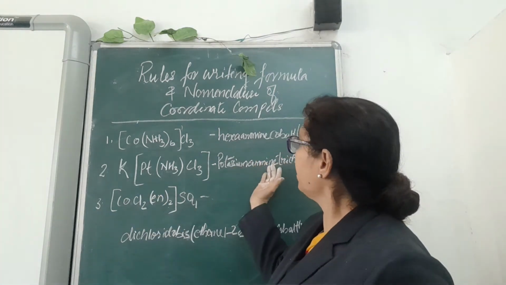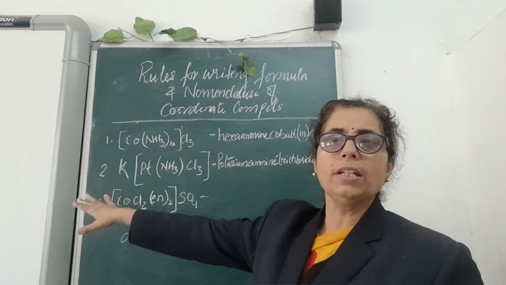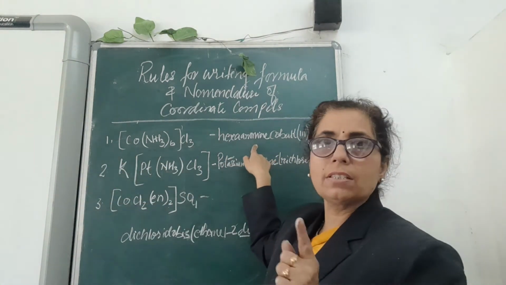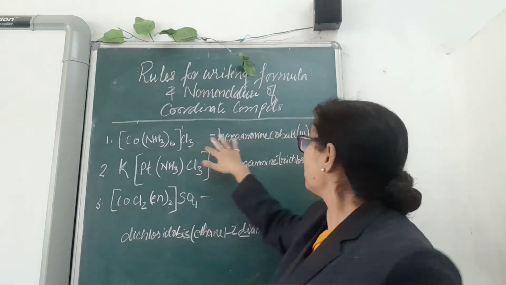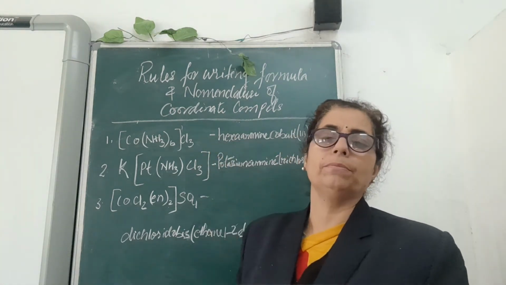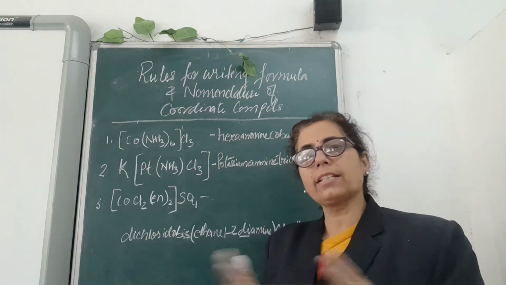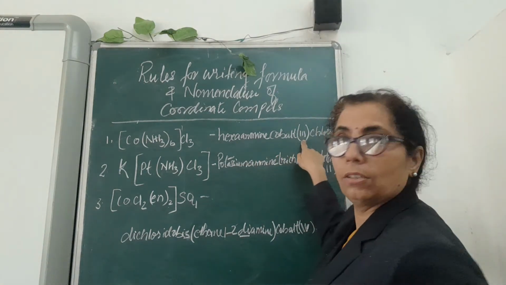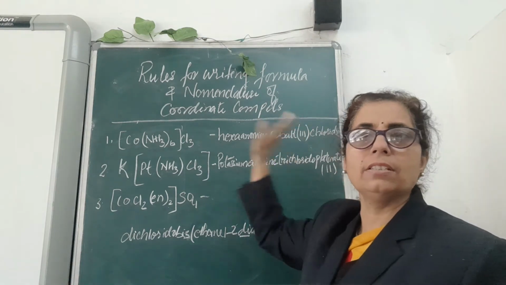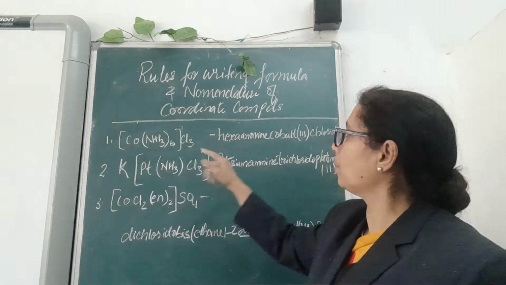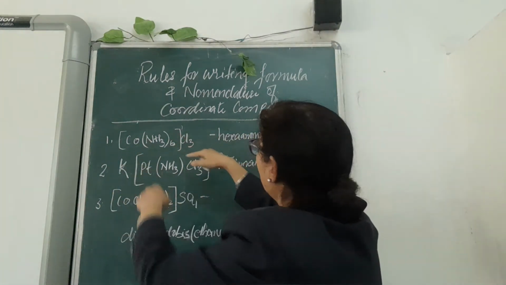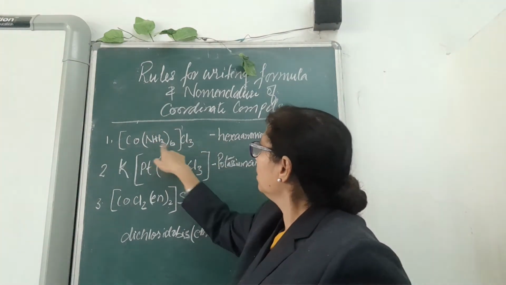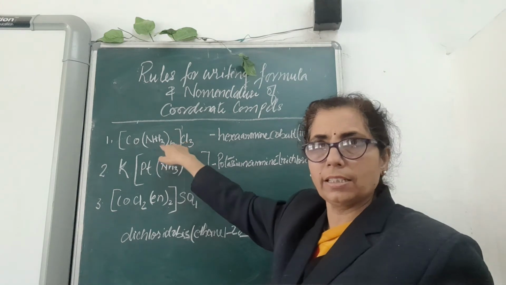Now with the names you can see how the formula can be written. Hexaamine, cobalt. You will first read the name very nicely, then you will come to know whether it is used as a cation or anion. So hexaamine cobalt 3, as soon as cobalt is written, that means it has been used in the cationic side. So you will take a bracket, cobalt is there, hexaamine, you write ammonia and write down 3, 6 here.